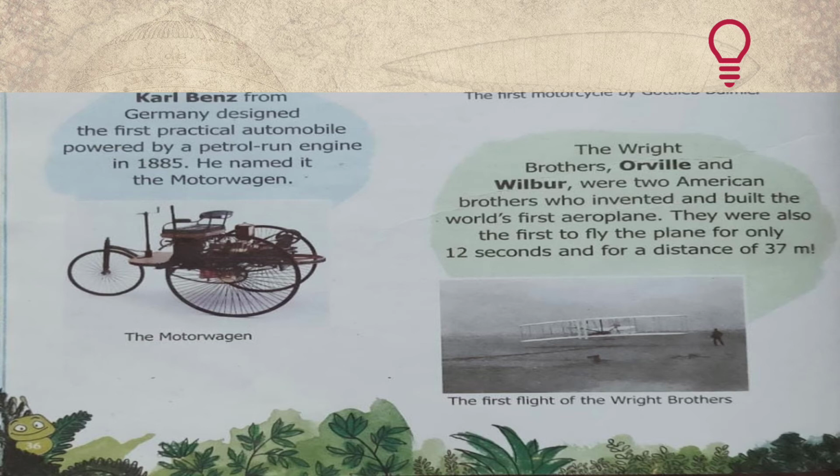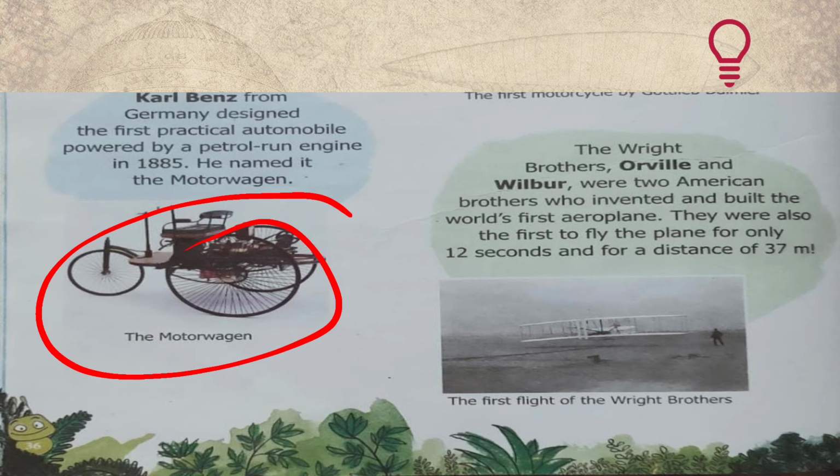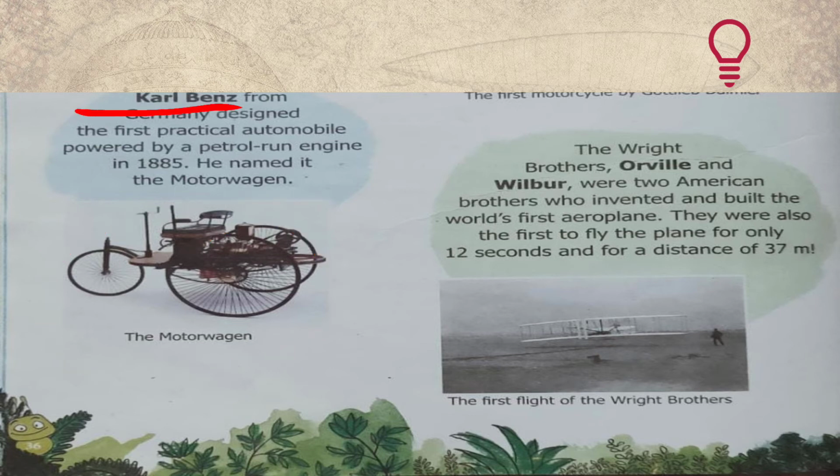So you all can see in the picture that here is a motor wagon, and this motor wagon was invented by Karl Benz. Karl Benz, from which country did he belong? He belonged to Germany, right? And he had invented the first practical automobile. All right, it was powered by a petrol-run engine, and it was invented during 1885.